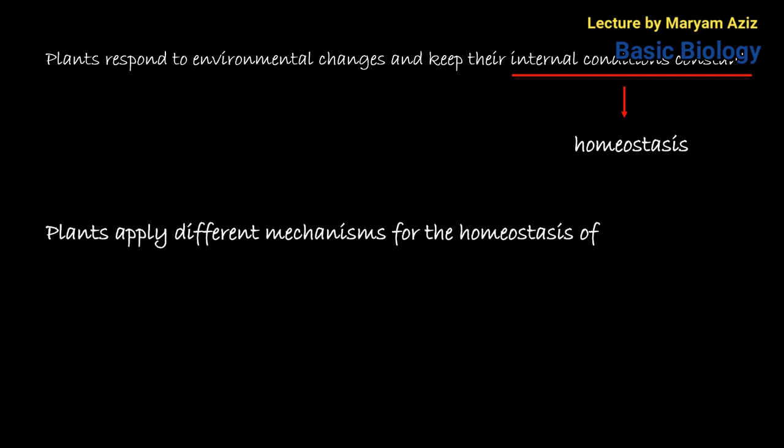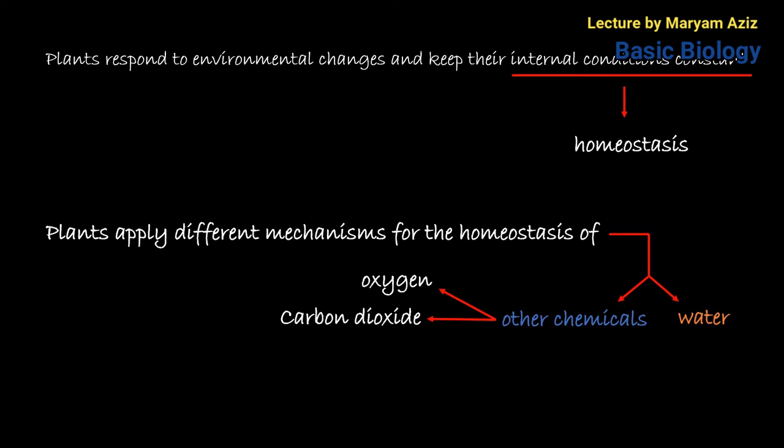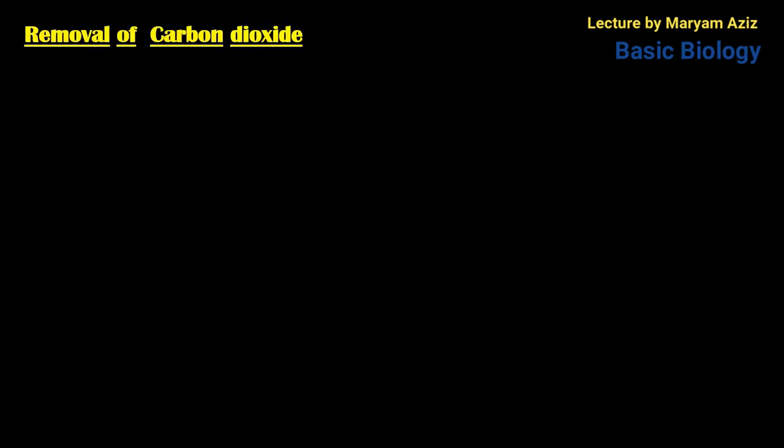Plants apply different mechanisms for the homeostasis of water and other chemicals. Other chemicals may be in the form of oxygen, carbon dioxide, and nitrogenous waste materials. Now we will discuss the removal of carbon dioxide. There are two conditions in plants, one in daytime and the other in nighttime. First of all, we see what condition occurs in daytime.